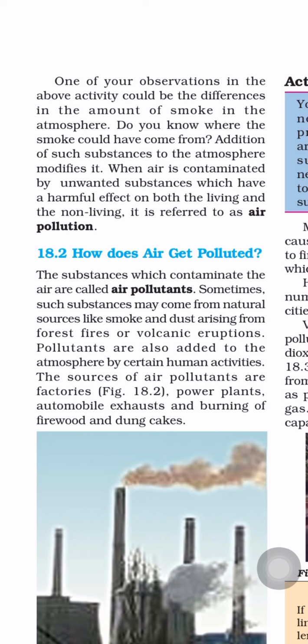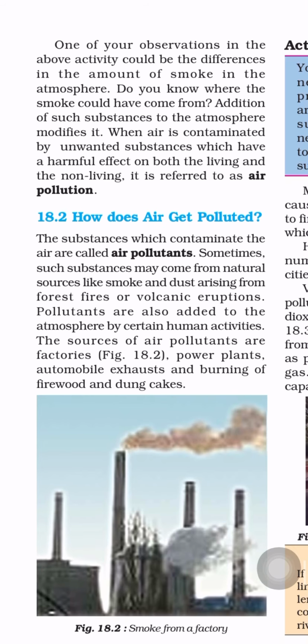On living things we get respiratory problems like bronchitis and asthma from air pollution, and in non-living things, for example, the Taj Mahal monument is getting darker day by day due to air pollution only. So this contaminated unwanted substance which is harmful to both living and non-living things is referred to as air pollution. That is the definition of air pollution. You can underline it in your textbook also.